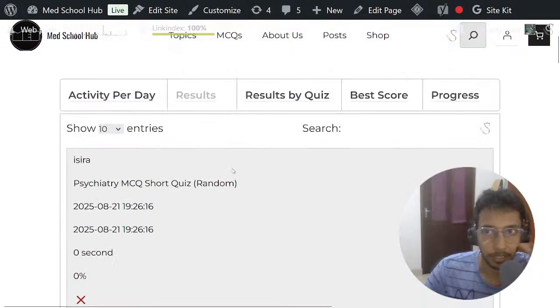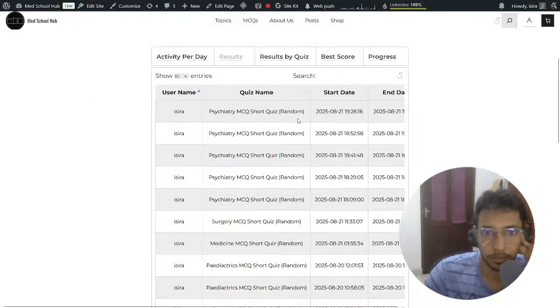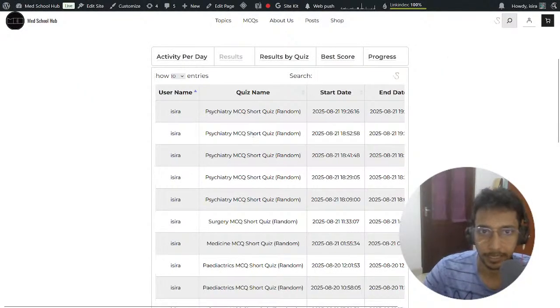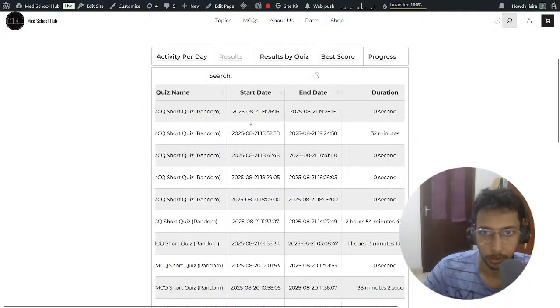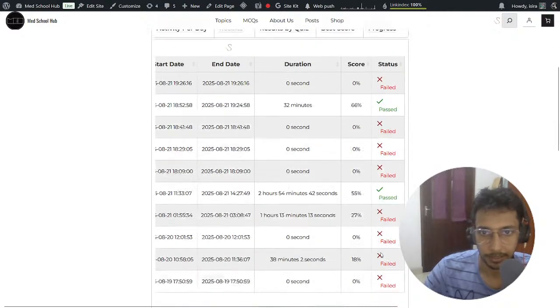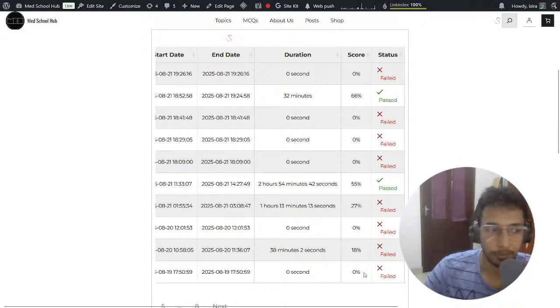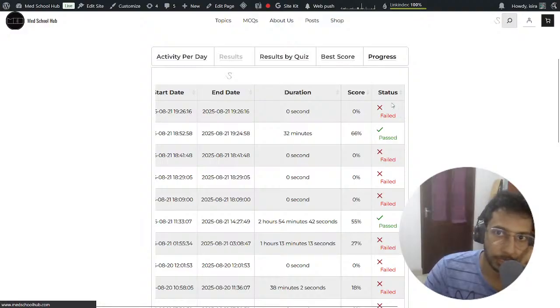I think this is showing like this because I'm zoomed in. Let me go back to normal. It's going to show up like this in a table format. So it shows you the duration and start date and time, and whether you passed or failed. Okay, this is kind of embarrassing. I failed a few quizzes, but you can track your progress, how you gradually increase your score.